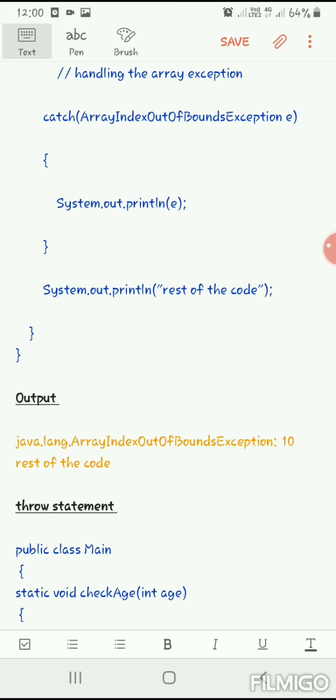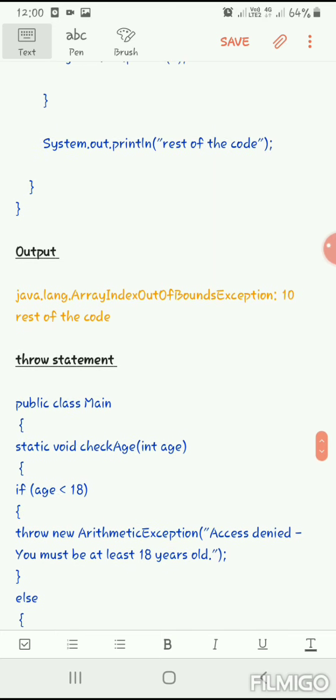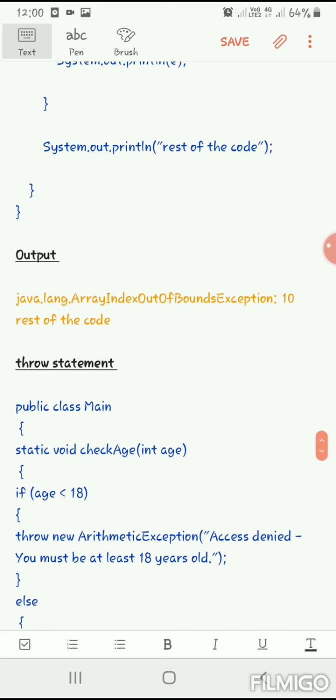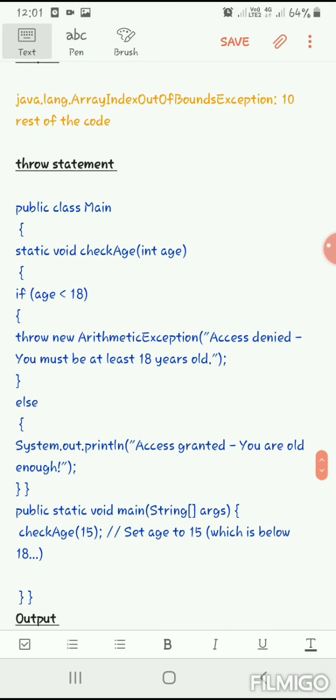Okay, A should be in caps, I should be in caps, O, B, E, everything should be in caps. There should be no space in between the words. So when we execute this, we'll get the exception ArrayIndexOutOfBounds 10. Okay, right. So that is it.